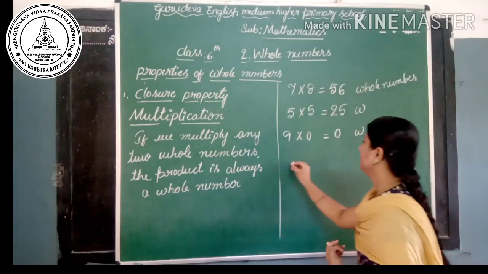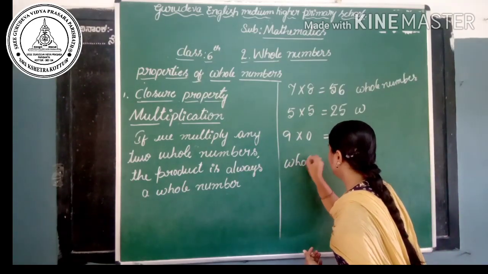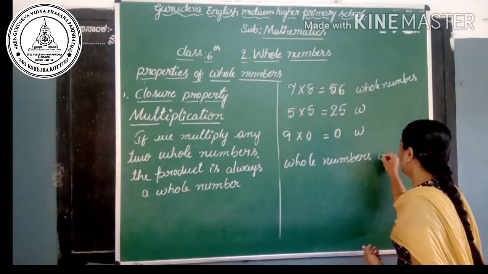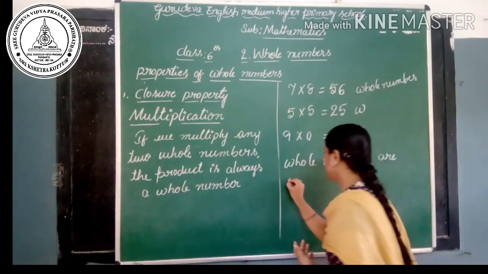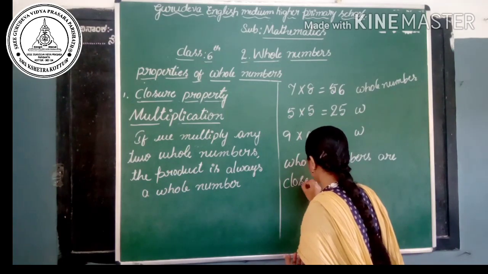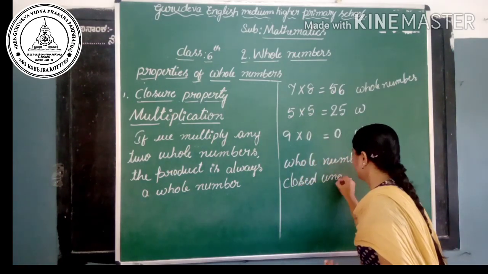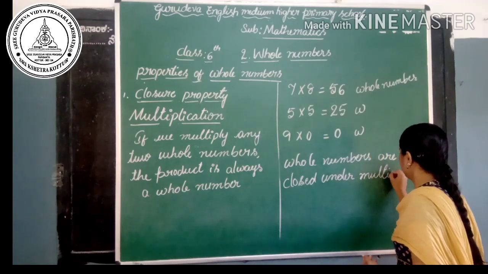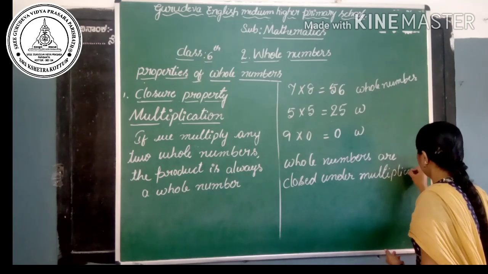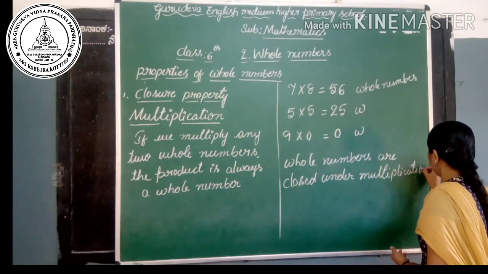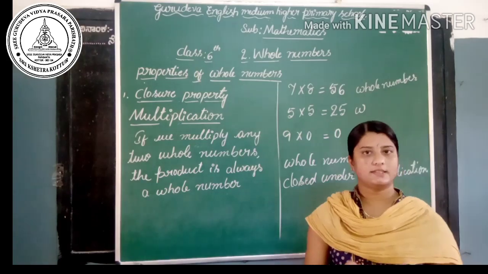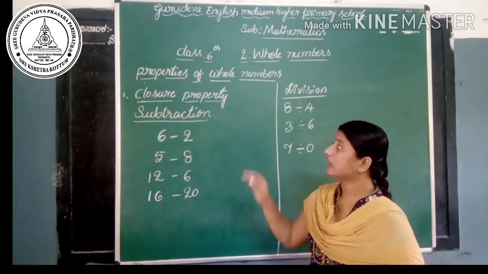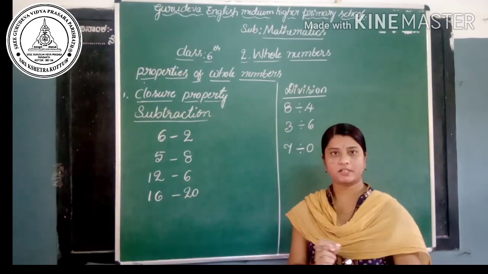Yes, we can write whole numbers are closed under multiplication. Is it clear? Yes, let's go to the subtraction. Let's check whether the whole numbers are closed under subtraction or not.